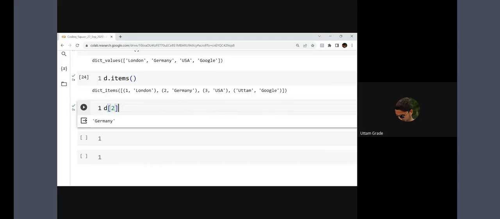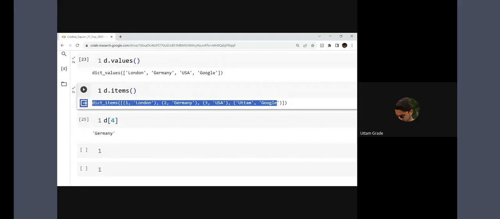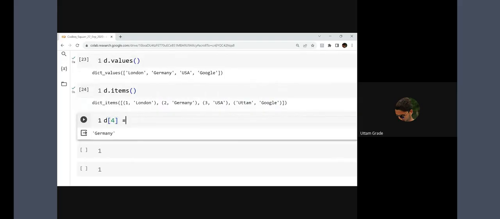Again, as I mentioned, there are no values written over here. One, two, three, these are the keys we have. Like in the list, we used to add a value. So can I add a value in d also? I don't have key 4. So 4 is my new key.